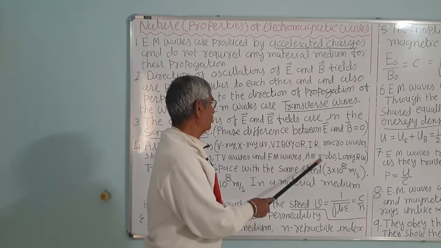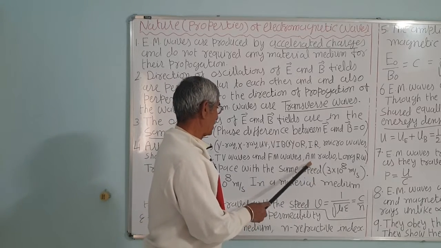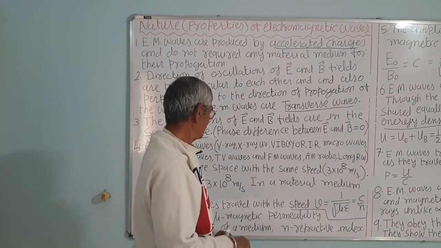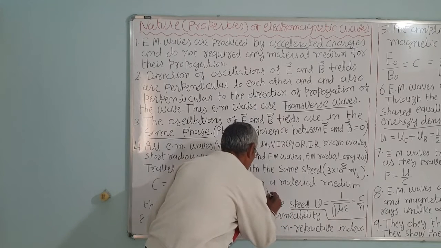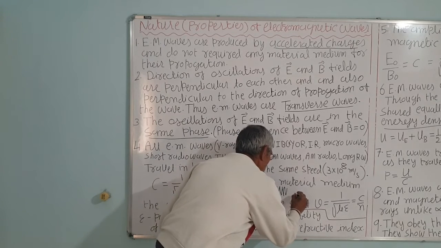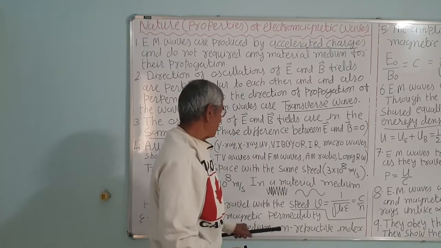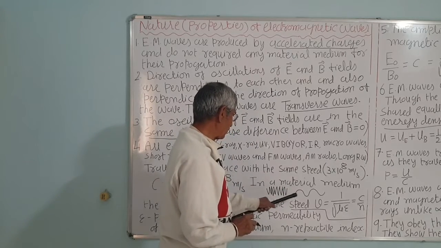AM, that is amplitude modulation, in which the amplitude of the carrier waves changes according to the audio signal, correct? Suppose this is the carrier wave at a very high frequency. It needs a carrier. This is the audio signal, whatever you speak, that has a very low frequency. So these two are combined.